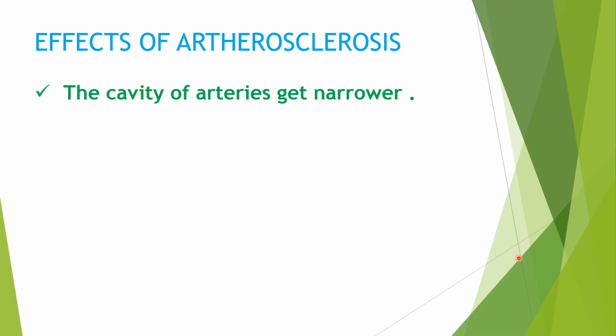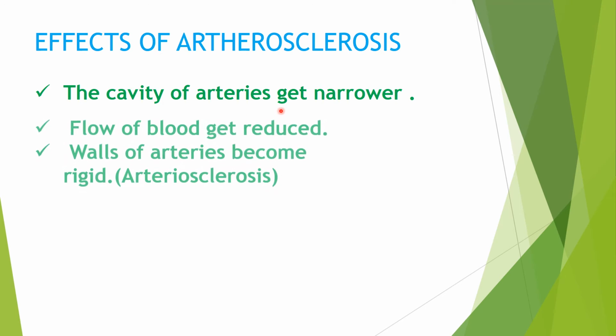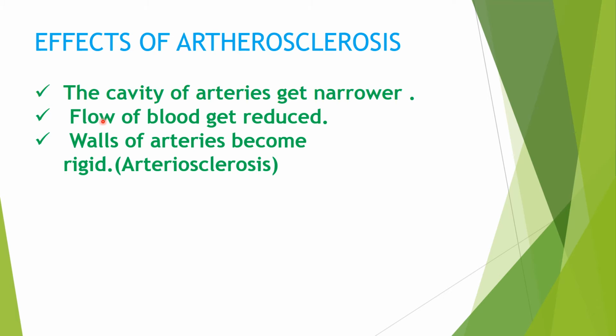What are the effects of atherosclerosis? So first effect, the cavity of arteries gets narrower. That will result in the flow of blood getting reduced, because there will be blockage. The walls of arteries become rigid, because as the thickness increases it becomes hard, so there will be no flexibility, and this condition is known as